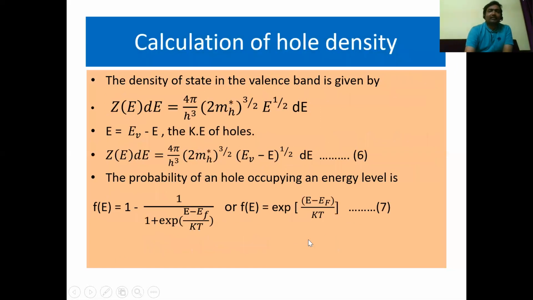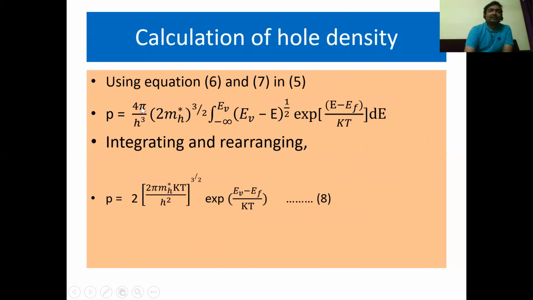So finally we will get this value as p equals 4π/h³ into (2m_h*)^(3/2) into integration from minus infinity to E_V of (E_V − E)^(1/2) into exponential of (E − E_F)/kT dE. So by integrating, rearranging and simplifying the above equation, we will get p equals 2 into (2π m_h* kT / h²)^(3/2) into exponential of (E_V − E_F)/kT. Here this equation indicates the density of holes in the valence band.